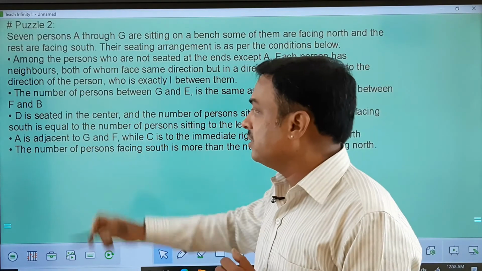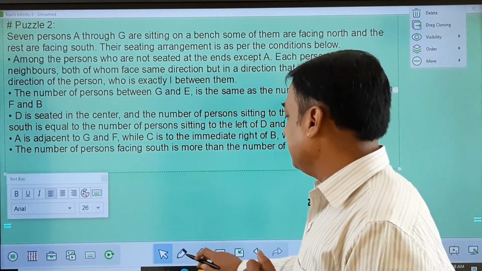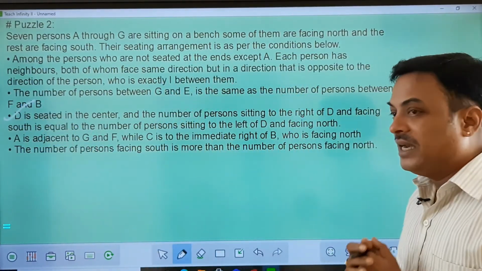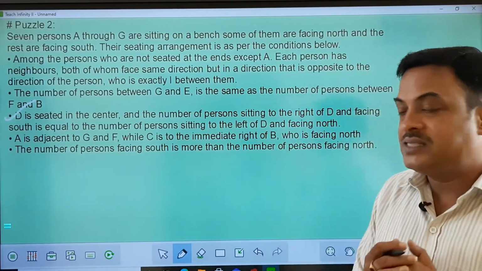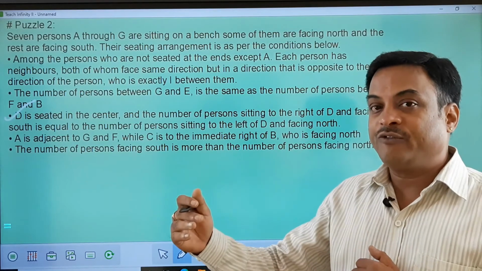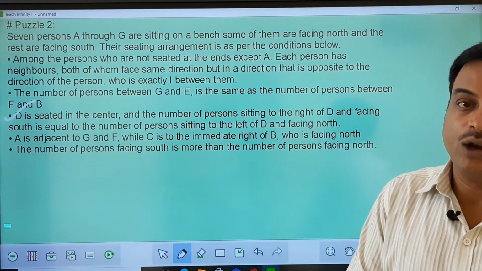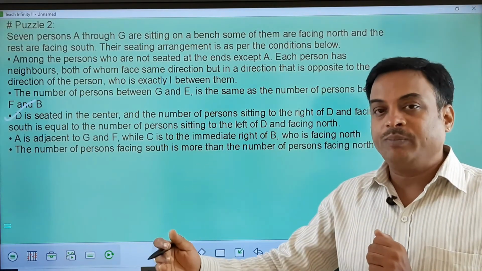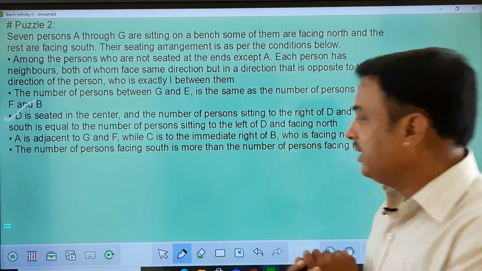If I am talking about the third point, it says D is at the center, and the right side of D should have the same number of people facing south as the left side of D has facing north. So we can consider right side south people is equal to left side north people of D.